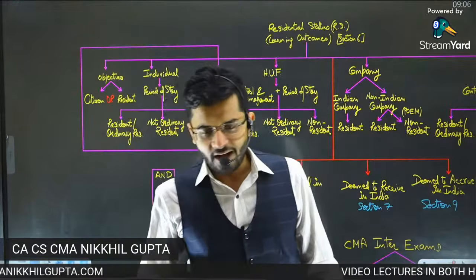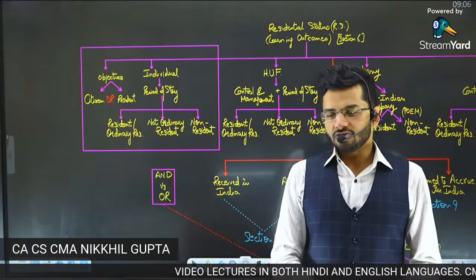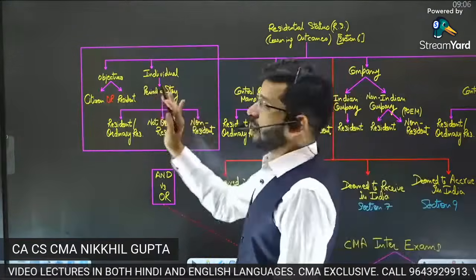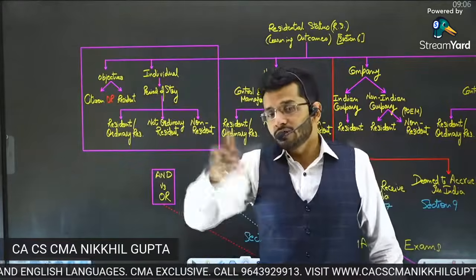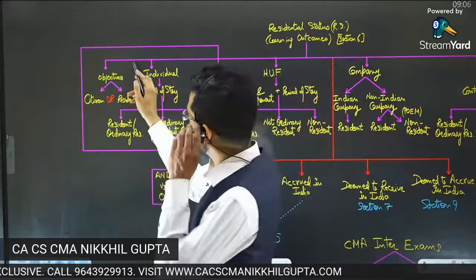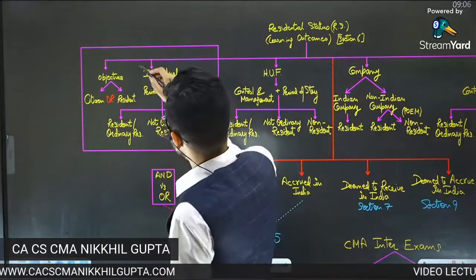Yes, a very fine morning, and we are going to start the much coveted chapter, residential status, in today's session. So the learning outcomes of this chapter, at the end of these 2 sessions, Tuesday and Thursday, we'll be able to understand the objectives of this chapter. What is the objective of this particular chapter? That is the first learning outcome.